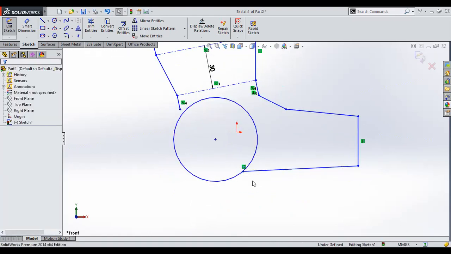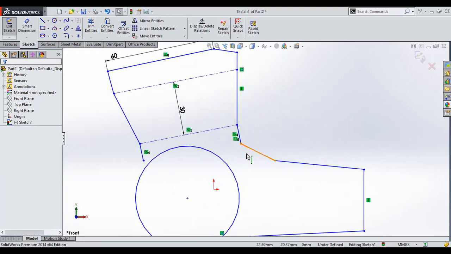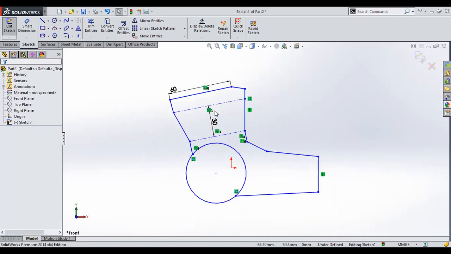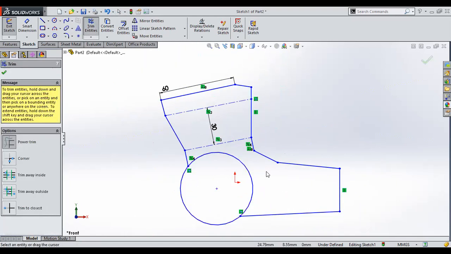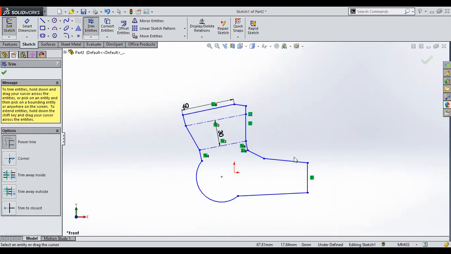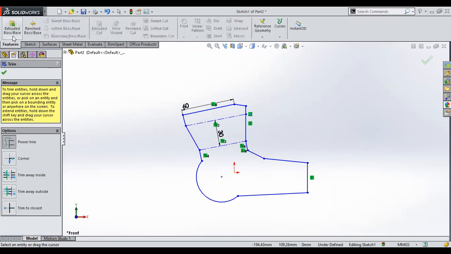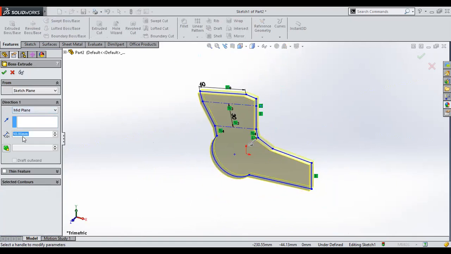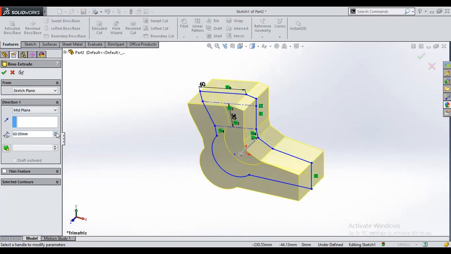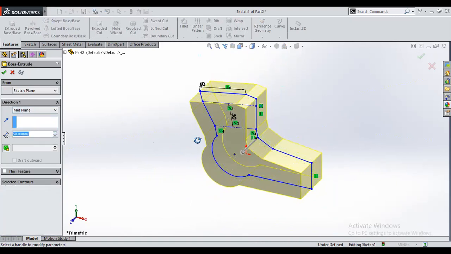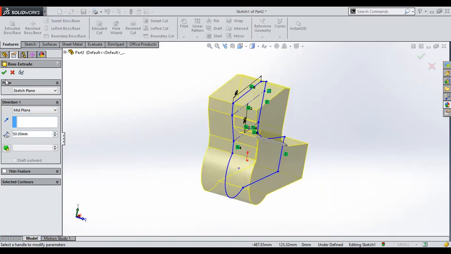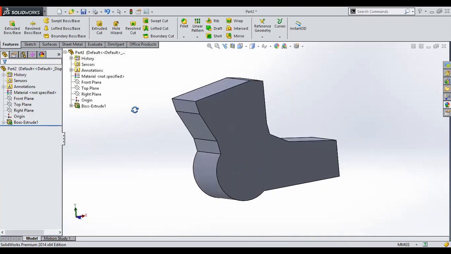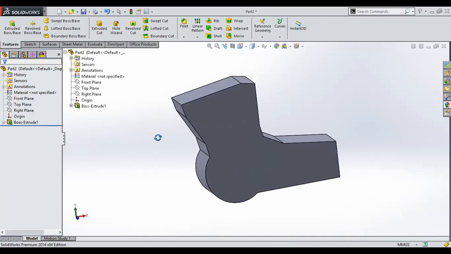The outer body was my reference. Now I'll use this to connect over here. Then I'll use the trim command, and you can see the boundary has now been created. Next I'll use the extrude command. I'll extrude it with the help of the mid-plane option and increase the value. Now this will be the common part. Press OK, and you have obtained this geometry.